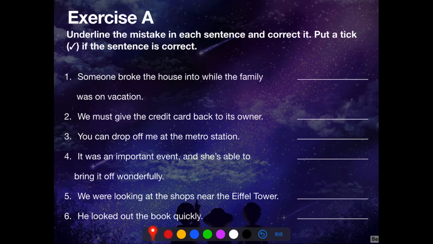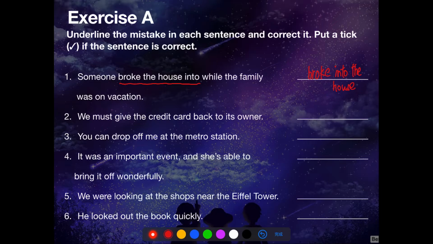Let's go through the answers. Number 1. Someone broke the house into while the family was on vacation. Break into is inseparable, so we cannot put the noun in between the phrase. Instead, we should say someone broke into the house while the family was on vacation.